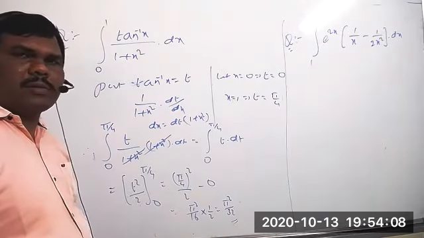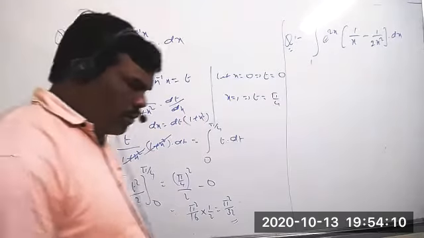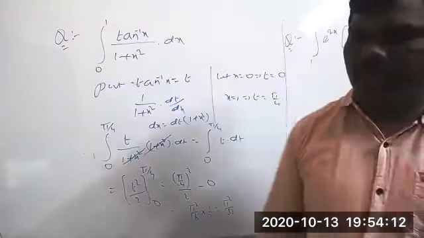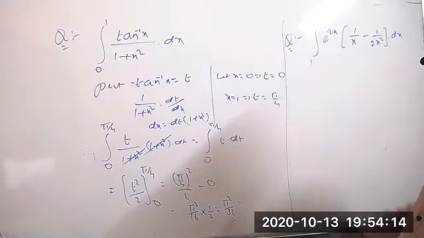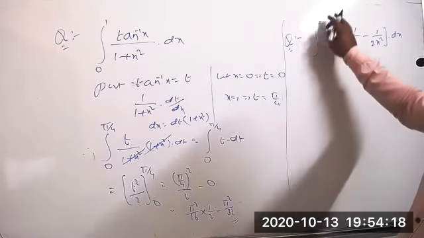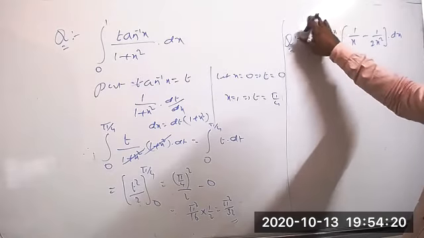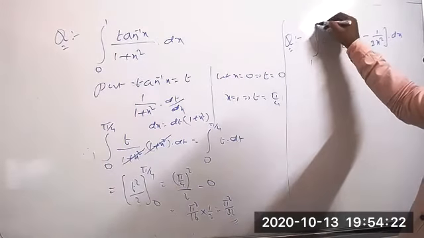How to find the value of that definite integral? What are the limits, sir? 1 to 2. Okay, 1 to 2 it is.